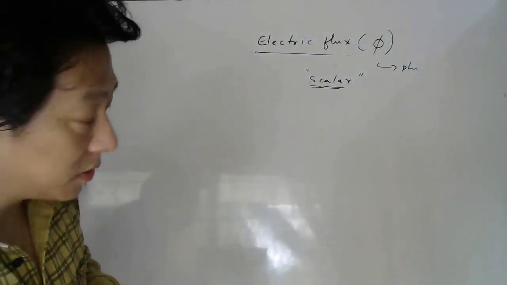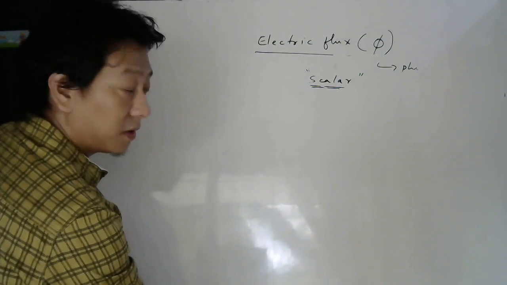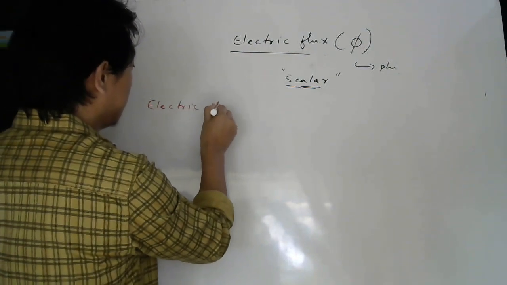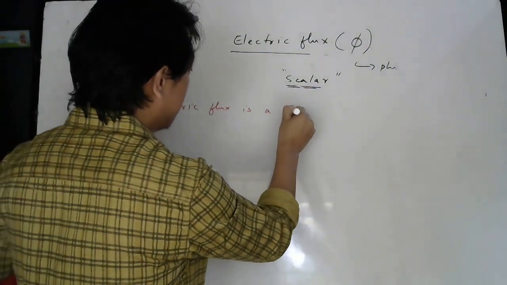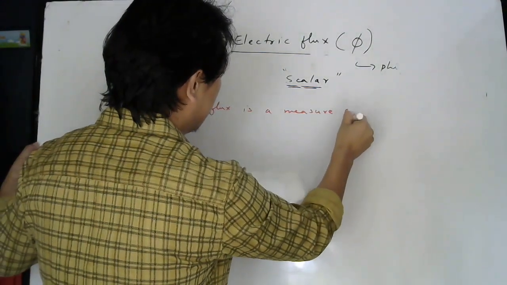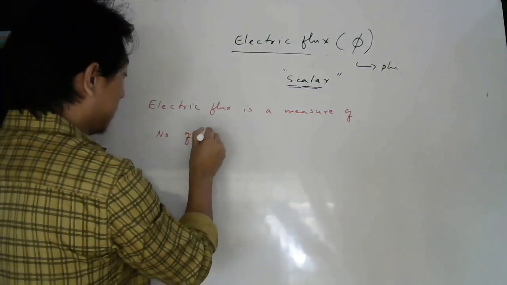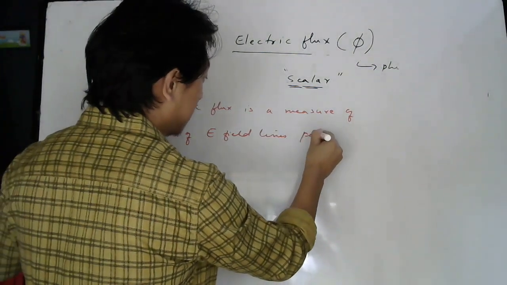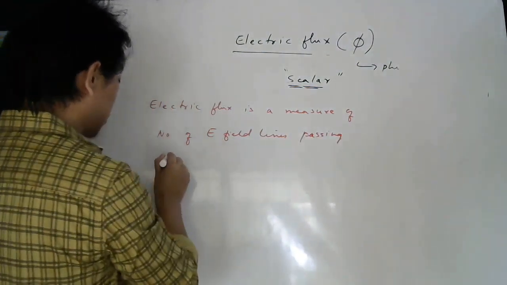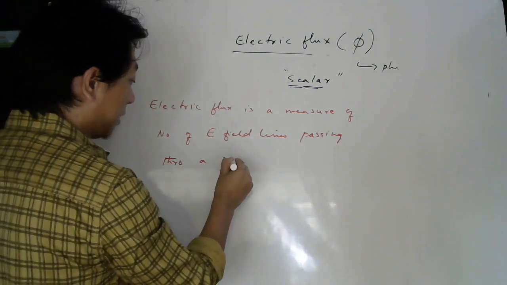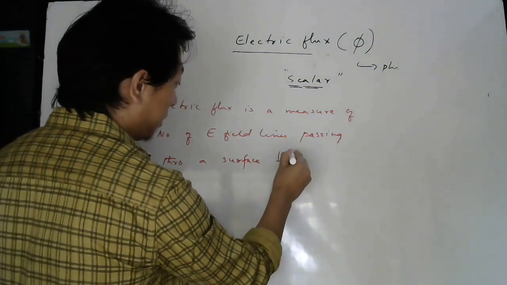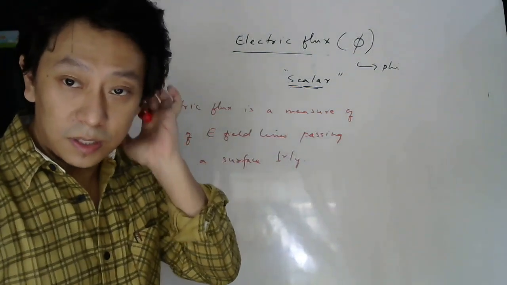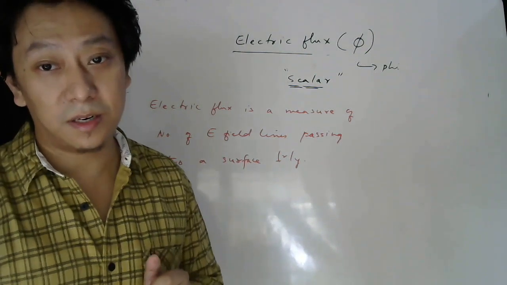Electric flux is a measure of number of electric field lines passing through a surface perpendicularly. So if the lines pass perpendicularly to the surface, then we say there is maximum electric flux.